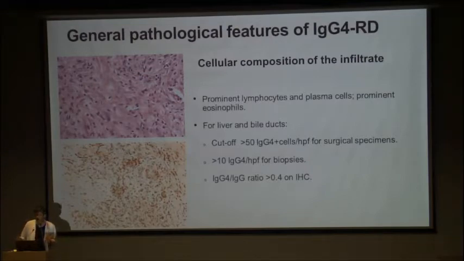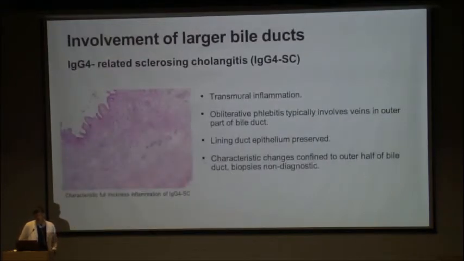And we do dual IHC staining, IgG4 and IgG, and the ratio is more than 0.4 on IHC. Now, having discussed the basic pathology of all of these lesions, let us start outside of the liver with the larger bile ducts. And then gradually we will go up, we'll leave the pancreas behind. We'll begin with the larger bile ducts, define the pathology, and then take you inside the liver.